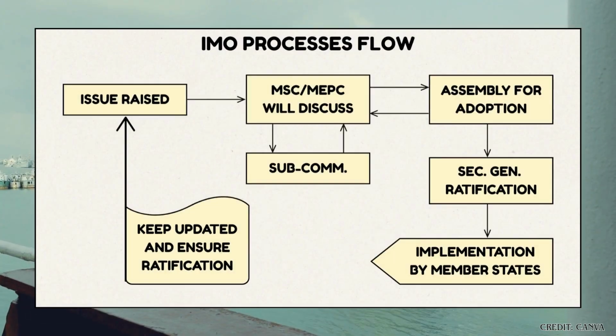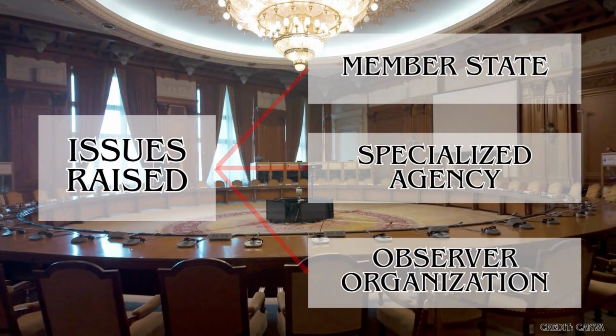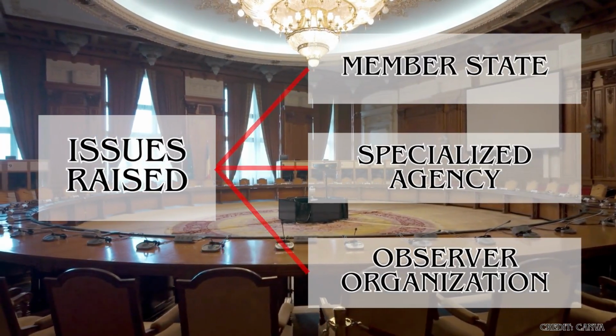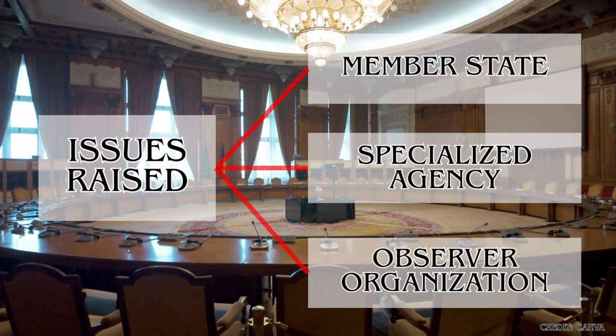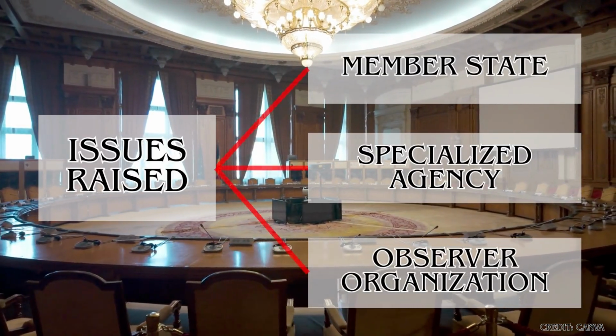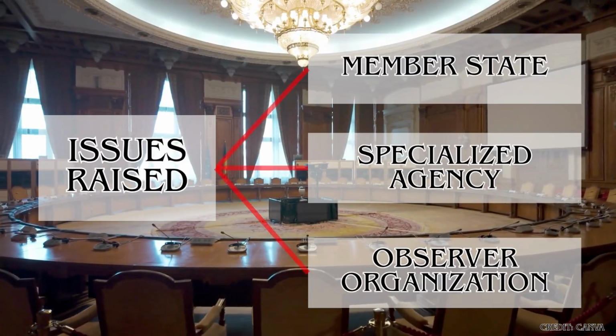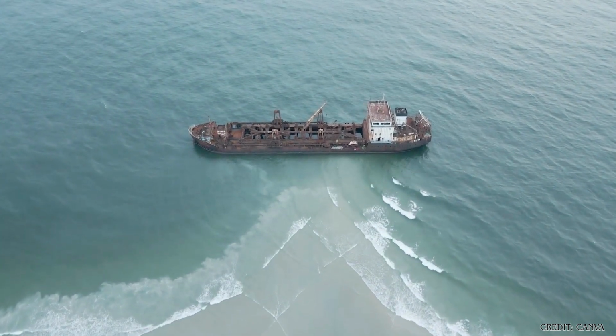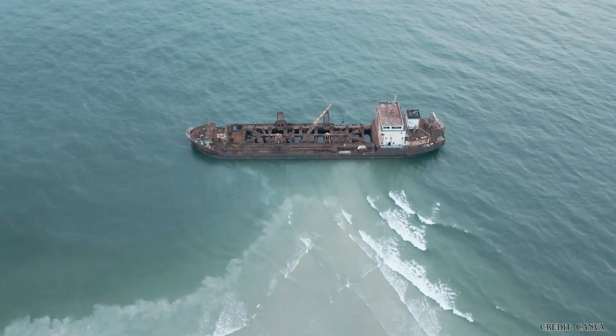The development and operation of conventions follow a clear process involving several stages. First, the development of an international maritime convention follows a structured process under the International Maritime Organization, IMO. It begins when an issue is raised, usually by a member state, a specialized agency, or an observer organization, highlighting a safety, environmental, or operational problem that needs international regulation. For example, concerns about oil pollution or unsafe ship operations can trigger discussions for a new convention or amendment.